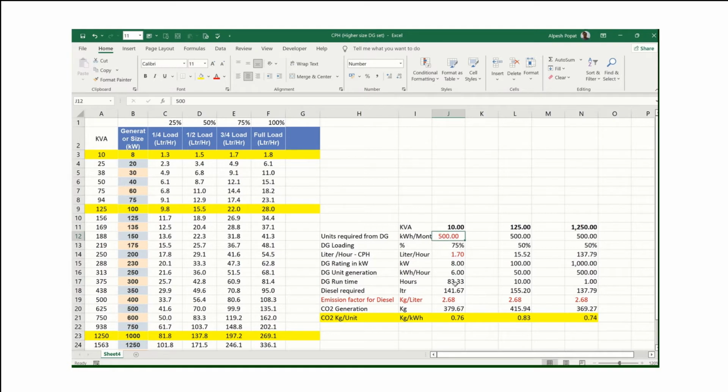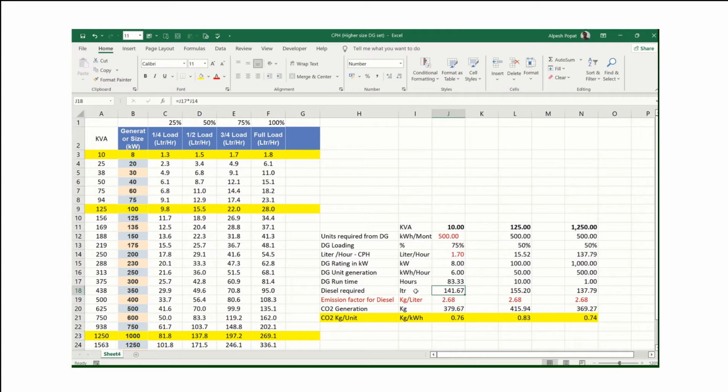And when the DG runs for 83 hours, every hour it will consume 1.7 liters. So for 83.33 hours, it will consume 83.33 into 1.7, which is equal to 141.67 liters of diesel. So this is what we have got. This much diesel is required in a month to generate 500 units.